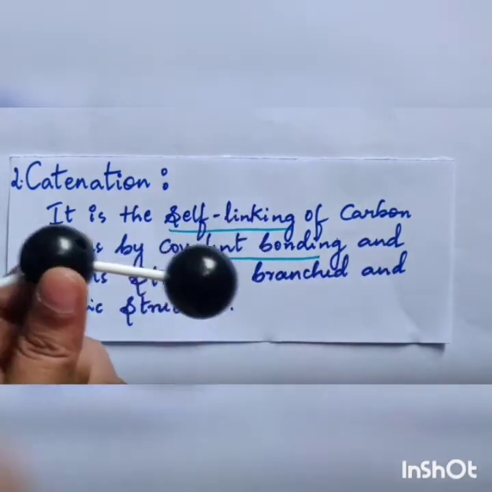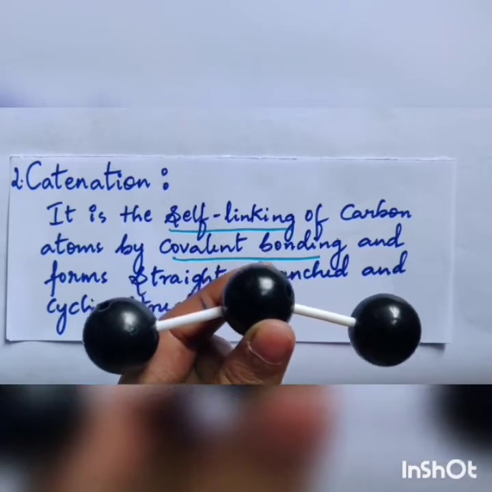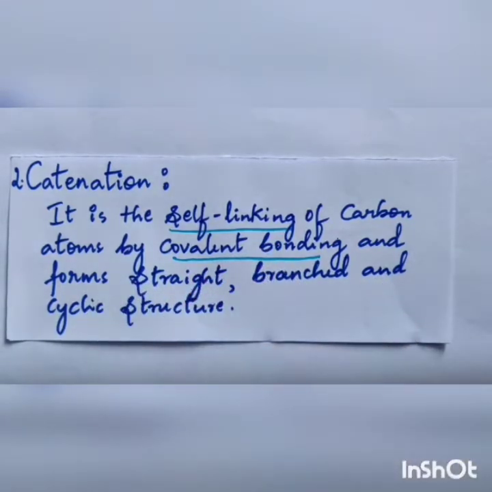So this is nothing but a straight chain. Remember, catenation is nothing but self-linking of atoms. Here we look into carbon atoms. Carbon atoms are linked to one another by covalent bonding, and it forms straight, branched and cyclic structures.